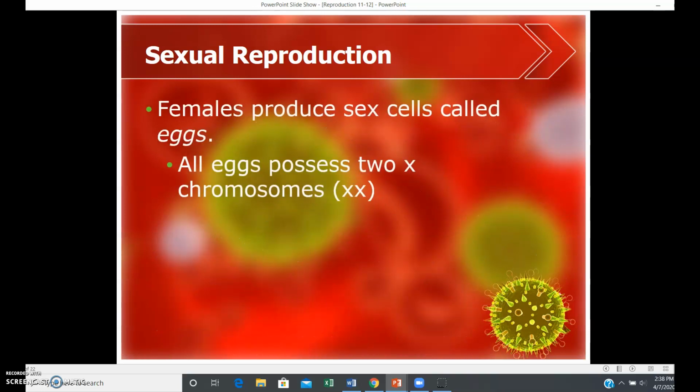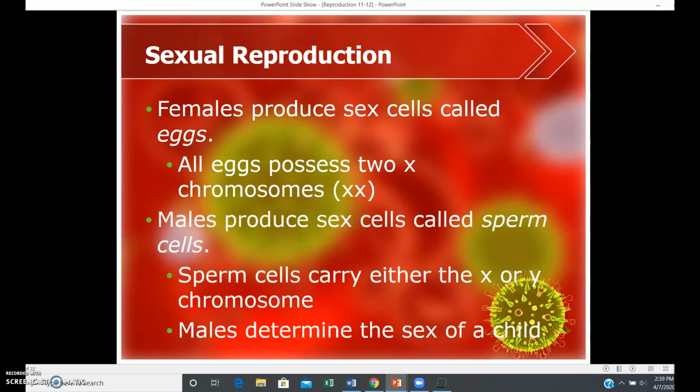Females have sex cells that are called eggs, and all eggs possess 2 X chromosomes. We learned this as well in heredity. XX is a female. And males produce sex cells called sperm cells. A sperm cell can either carry an X or a Y. So it is the males and the males alone who determine the sex of the child, whether they will be a boy or a girl.